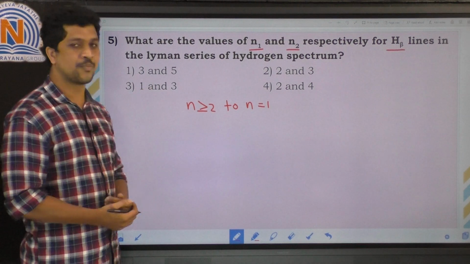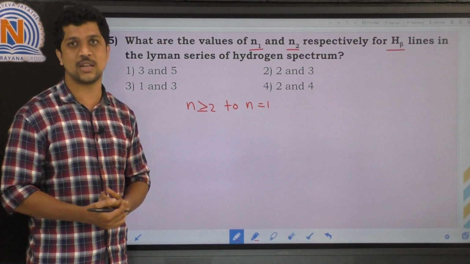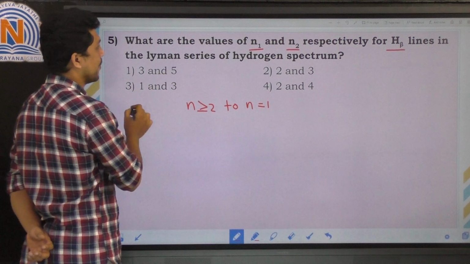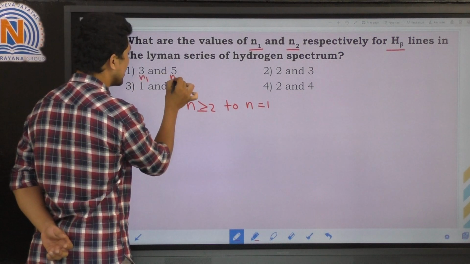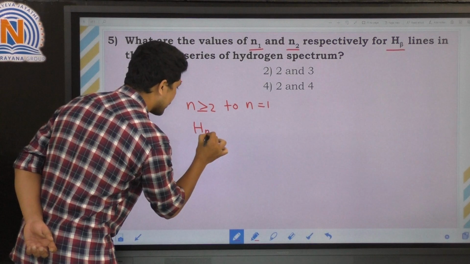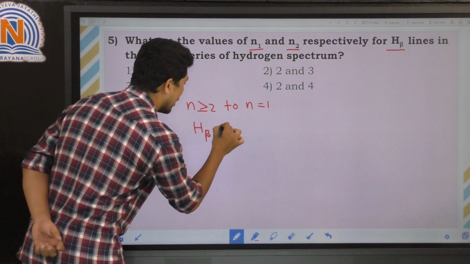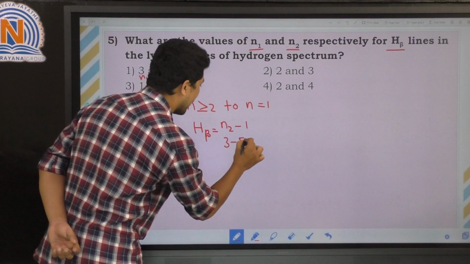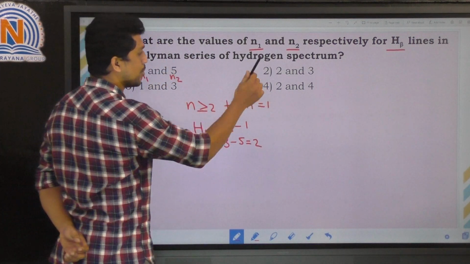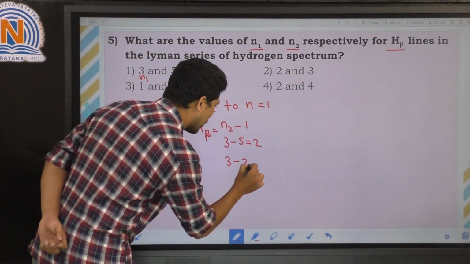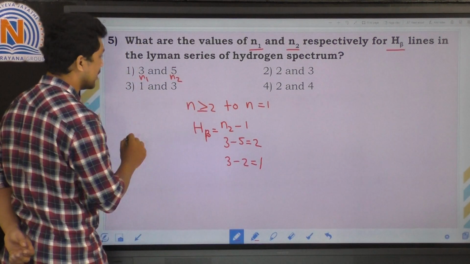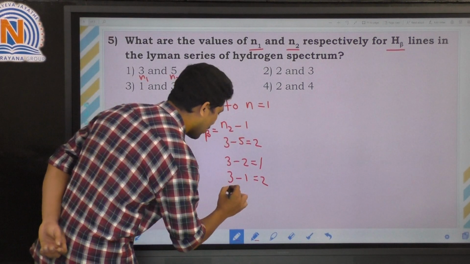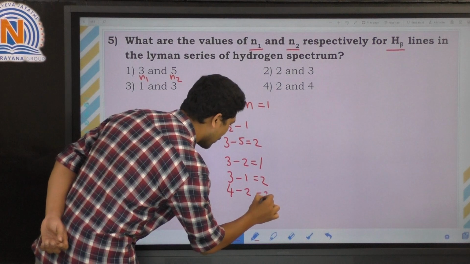That means n1 should always be equal to 1. So just see the options. Which one gives the energy difference between the lines equal to 1? The first one is 3 and 5. So here n1 is 3 and n2 is 5, so H beta equals n2 minus n1, that is 5 minus 3, which is equal to 2. In the second option, 3 minus 2, which is equal to 1. In the third option, 3 minus 1, which is equal to 2. In the fourth option, 4 minus 2, which is equal to 2.